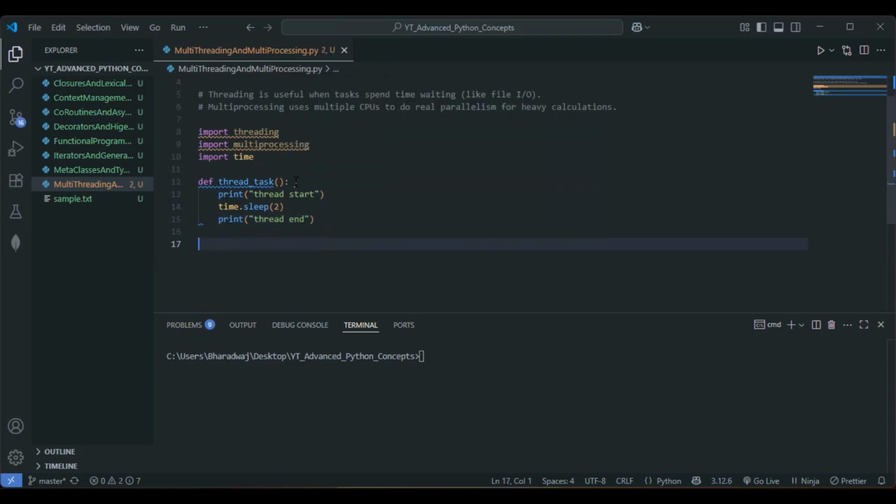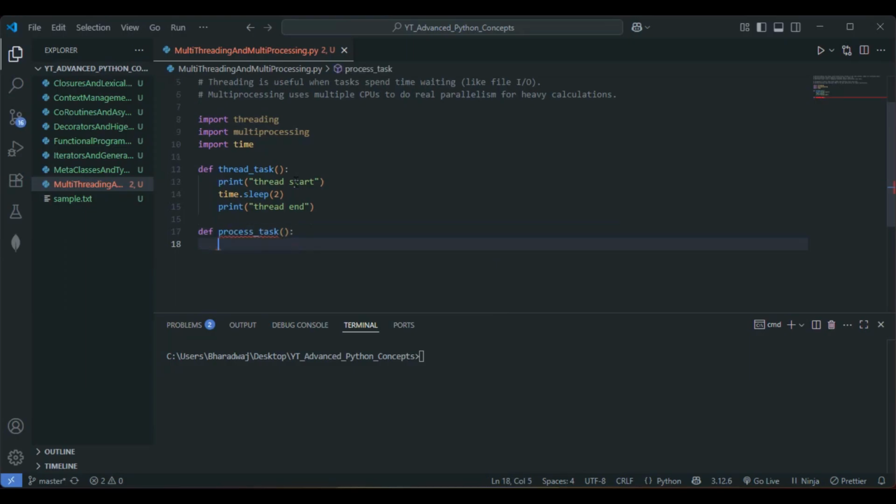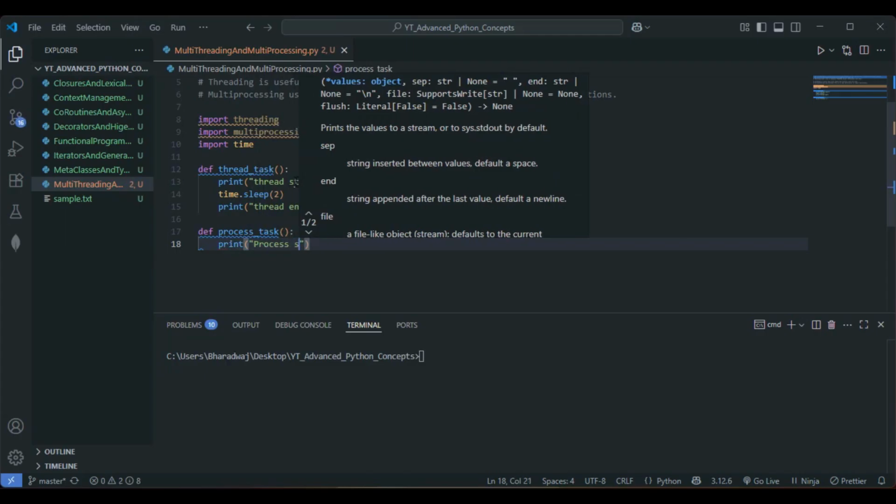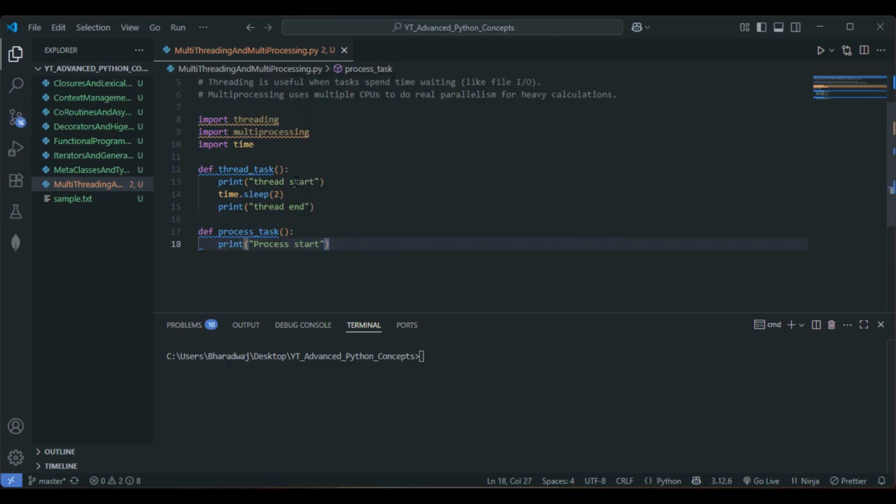Now we are done with the threading part. Let's go with the function for multi-processing. I'll go with def and the function name process_task. Within the process_task function, let me print process start.